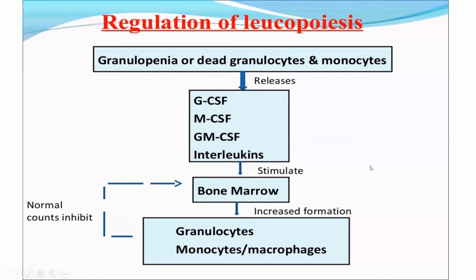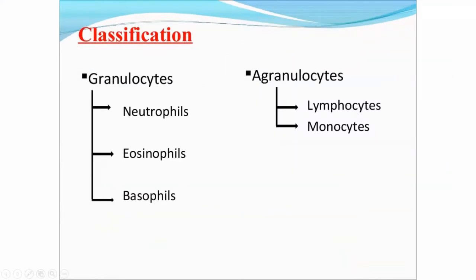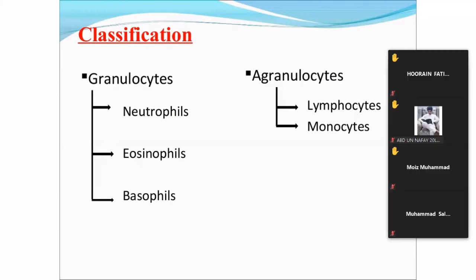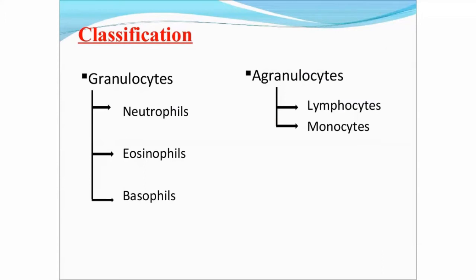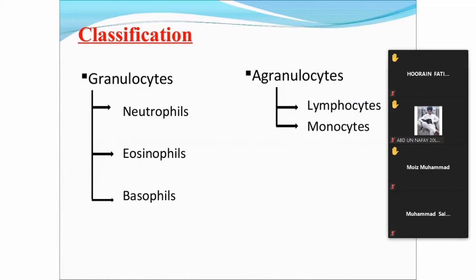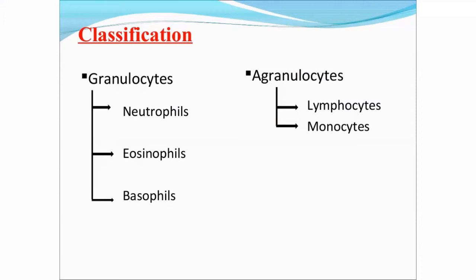Now, what is the classification of the WBC? WBCs, or the leukocytes, are classified according to the presence or absence of specific granules in their cytoplasm. One category possesses specific granules in their cytoplasm. They are called granulocytes, including neutrophils, eosinophils, and basophils, while there is a category of WBC which does not possess specific granules in their cytoplasm. They are the lymphocytes and monocytes. This is the classification of WBCs.